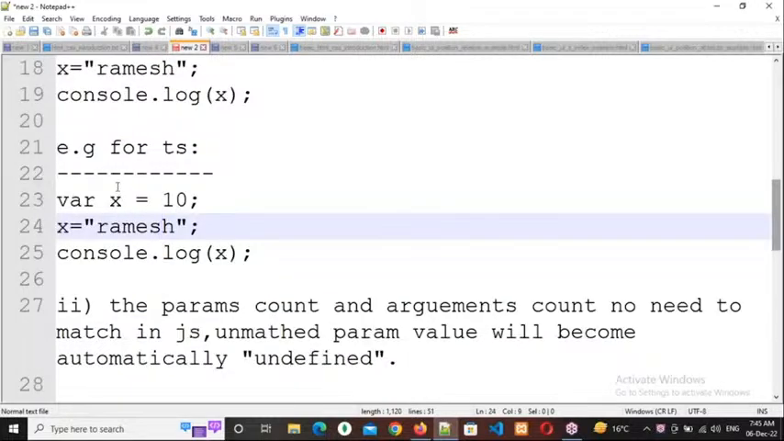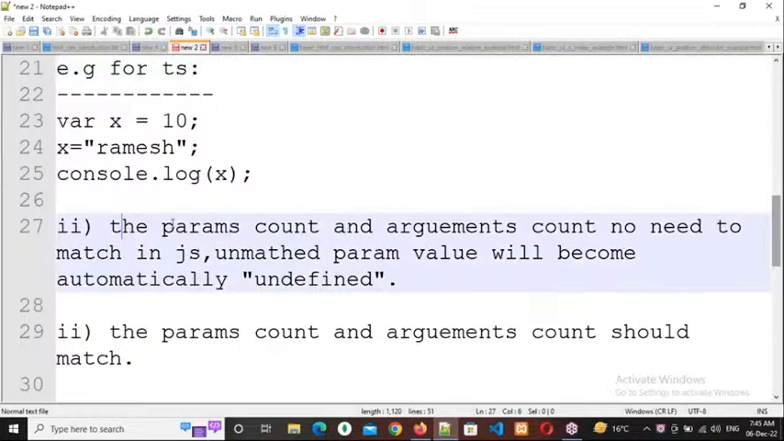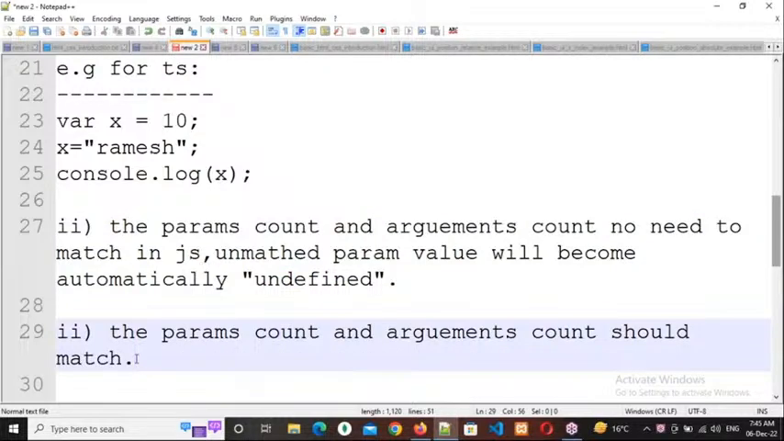So this is the difference between JavaScript and TypeScript. First difference, and the second difference is the params count and arguments count need not match in JavaScript. Unmatched parameter values will automatically become undefined. But here the parameters count and arguments count should match. Whenever you are programming, we need to deal with the data. Not only that, we need to follow some functionality also. Sometimes we need to add, sometimes delete, sometimes multiply, sometimes update. Understanding my point? So we need to perform different functionalities.